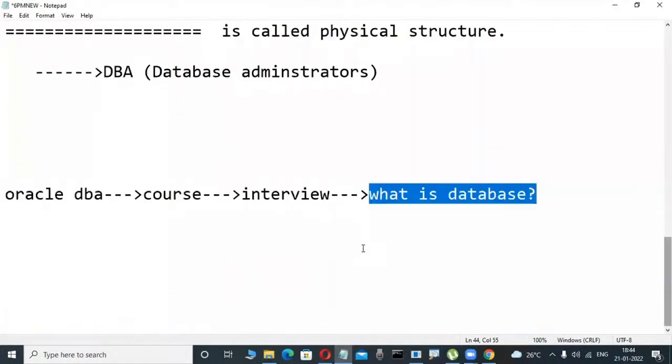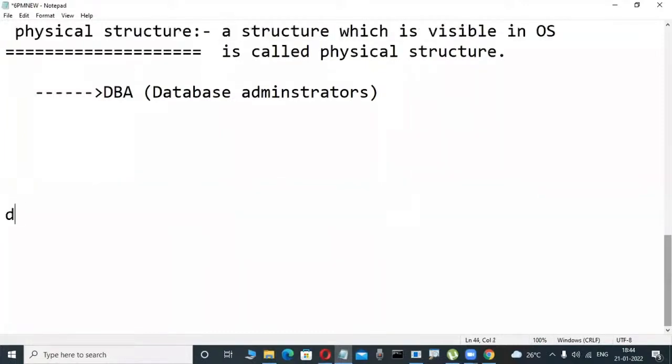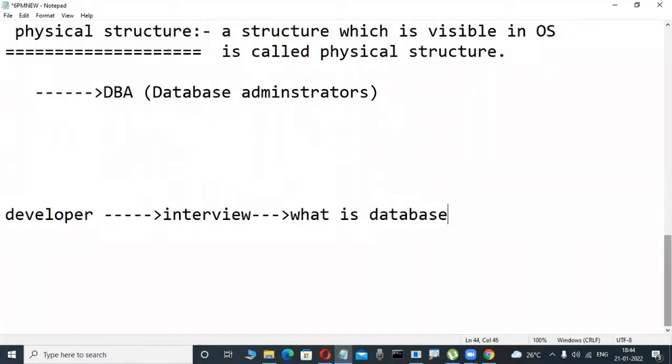Suppose I'm a developer, not an administrator. I'm a Java developer, SQL developer, PLSQL developer, Python developer, like that. These developers are attending an interview. What is a database? Generally they are asking this, and the developers tell the logical structure.